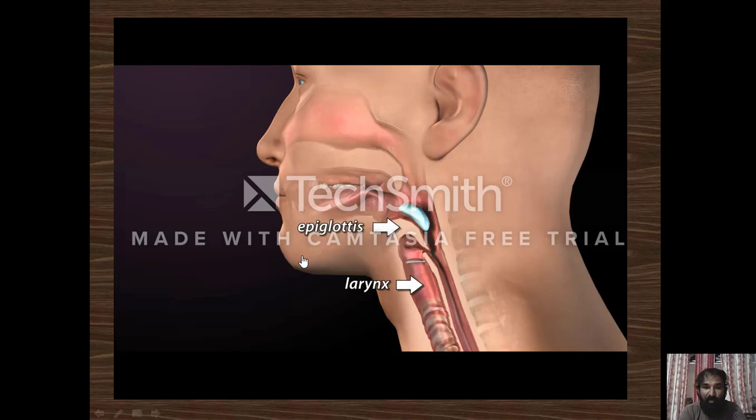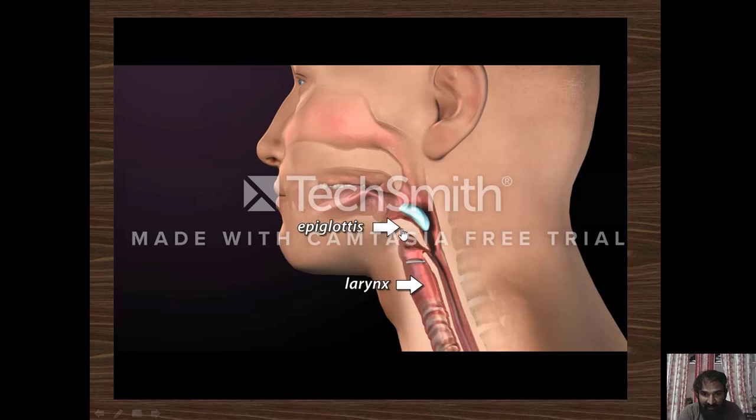The epiglottis is a wall-like structure located near the pharynx area. After mastication, the bolus is prepared in your mouth, and then you have to swallow that food material. Whenever you swallow the food material, it can create a pressure on the epiglottis.